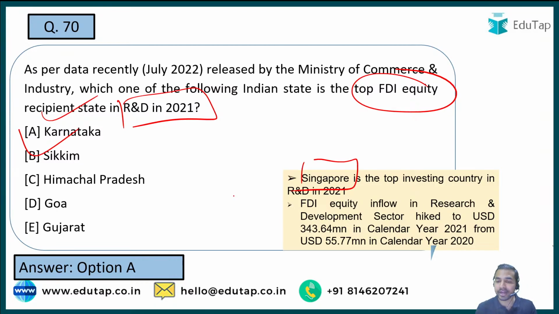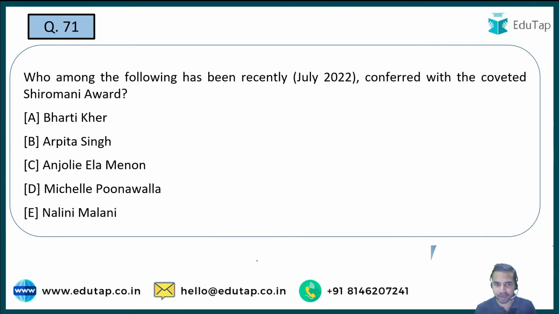And apart from that, FDI equity inflow in research and development sector hiked to USD 343.64 million, a very important number that you should remember from the exam point of view. See, last year the number was basically around 290, and now this year it is basically 343.64, a huge improvement which has been made in this particular part by Indian government.